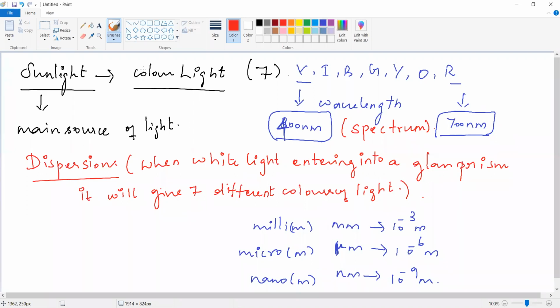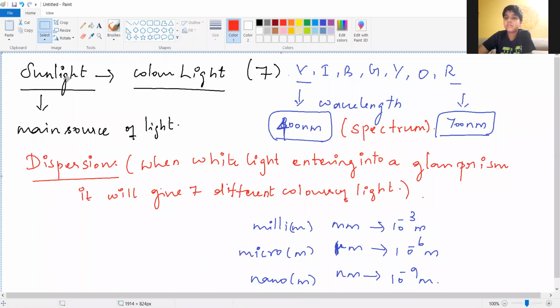So shall we go for the procedure to get the color light? By using a prism, we are able to produce an artificial rainbow. All of you clear? Are all of your writings finished? Yes, ma'am, completed.